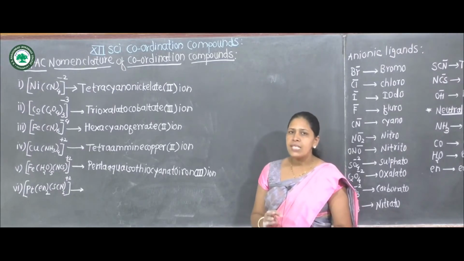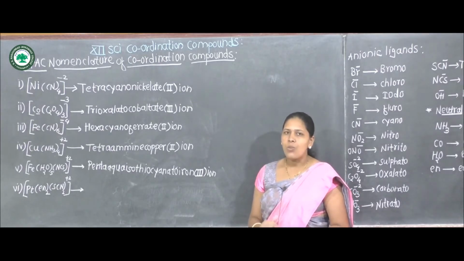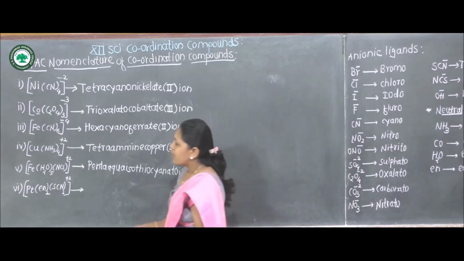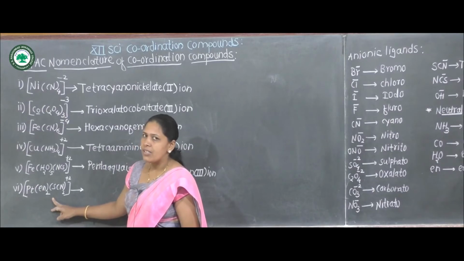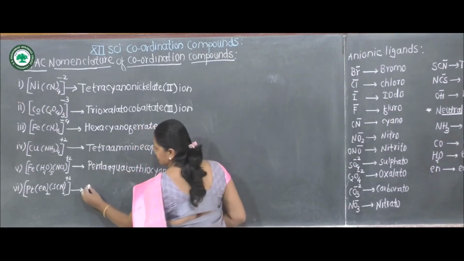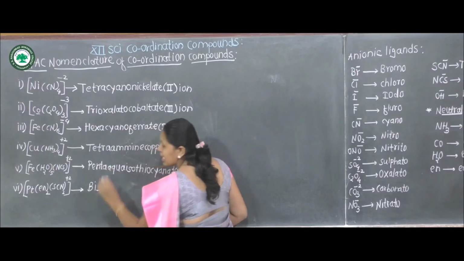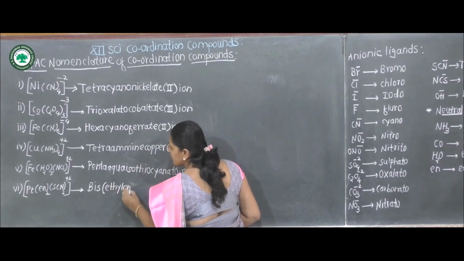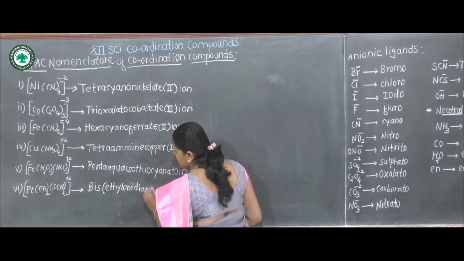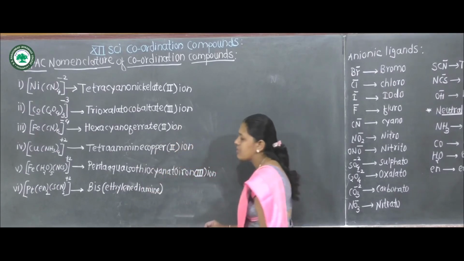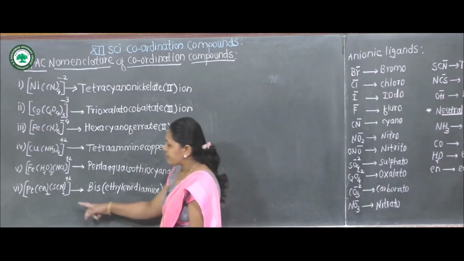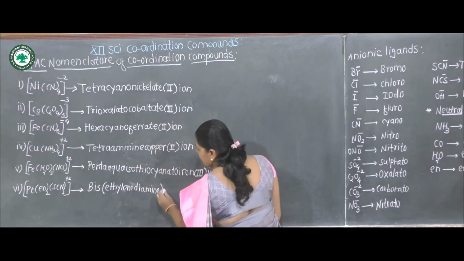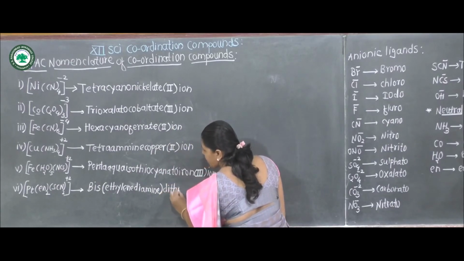That is bis for 2 ethylenediamine, tris for 3, and tetrakis for 4. Here 2 ethylenediamines are present, therefore which prefix is used? Bis. Bis, with the name of the bidentate ligand ethylenediamine in parenthesis. Bracket complete, bis(ethylenediamine). Then here also 2 thiocyanato ligands, therefore dithiocyanato.